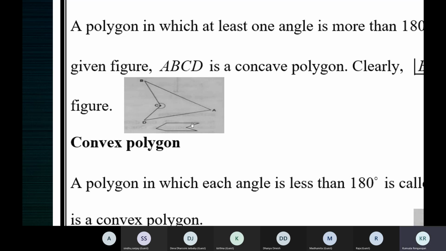See here also in this one. This is a quadrilateral, children. It's a polygon with 1, 2, 3, 4 sides. If a polygon has 4 sides, whether it is concave or convex, it is a quadrilateral. We haven't learned convex, I'll tell you. So now this one is a concave polygon.